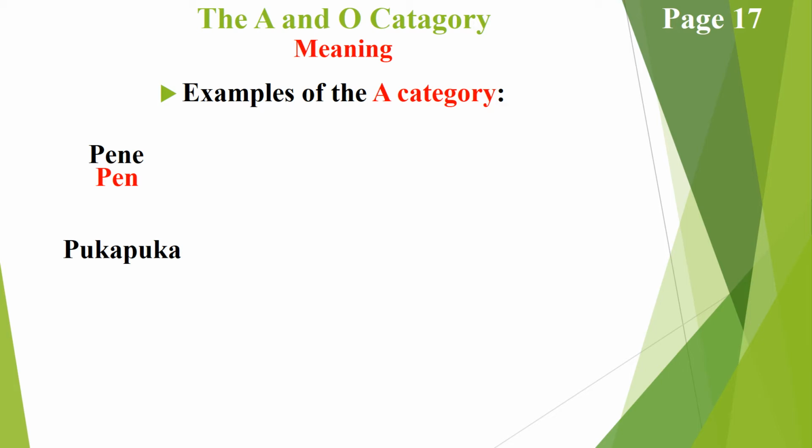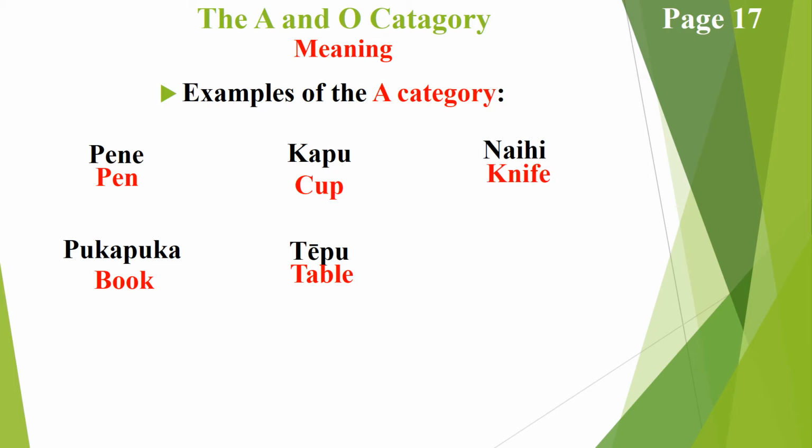Puka puka is book, kapu is cup, tepu is table, okay? Naihi is knife, and pune, obviously, is spoon. Okay, so these are some of the ones we went over last week.